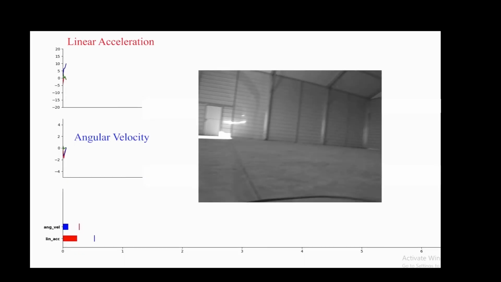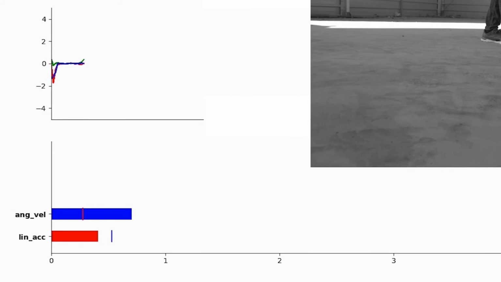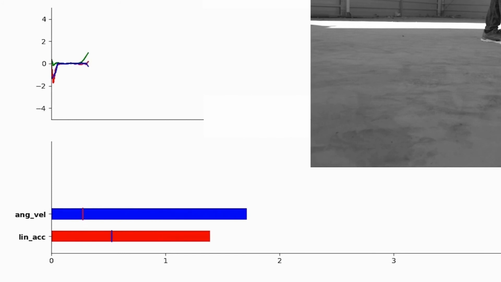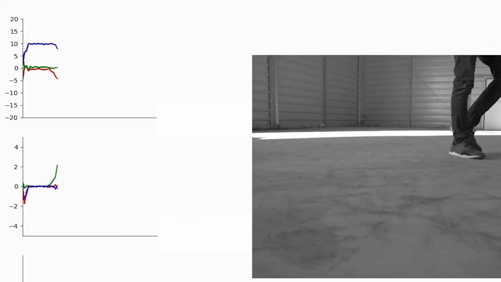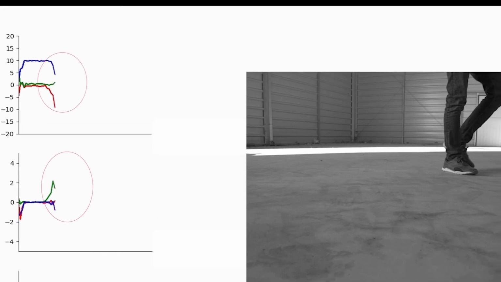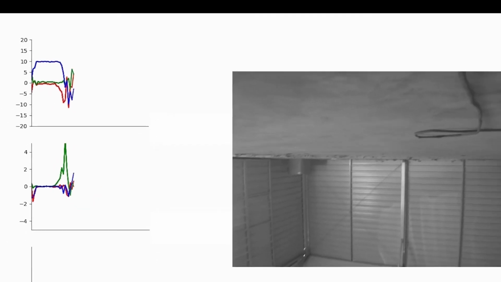The variation of the IMU sensor readings and the corresponding video for the first abnormal situation is shown here. The reconstruction error for the angular velocity and the linear acceleration are shown in this bar chart. When either the angular velocity or the linear acceleration shows an abnormal behavior, that timestamp is considered as an anomaly in the IMU data. Here it seems like the vehicle is being hit by someone. This translates to abrupt IMU reading changes, and the anomaly is detected a little earlier in the IMU than it is in the camera-based system due to the high frequency of the sensor readings in the IMU.